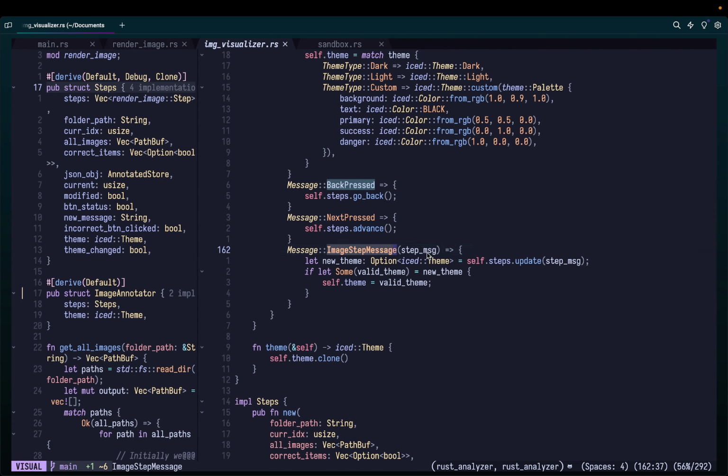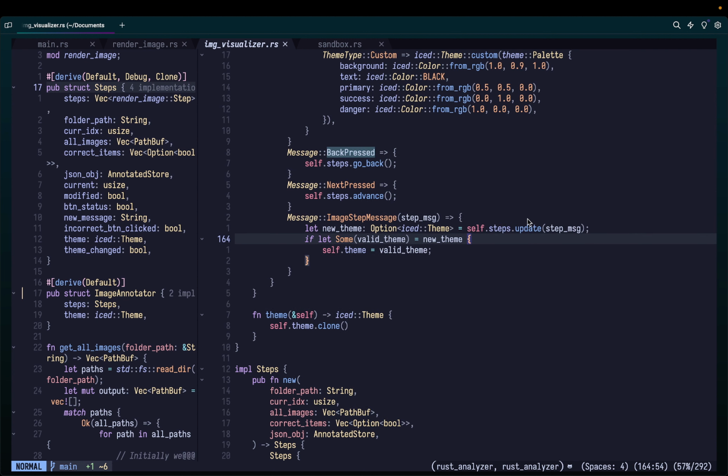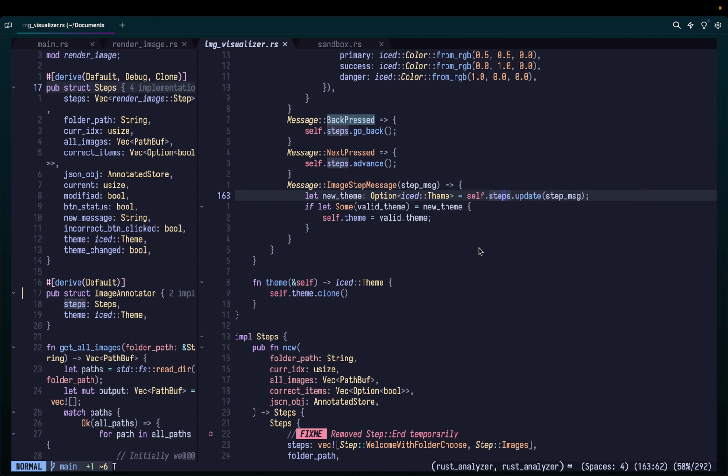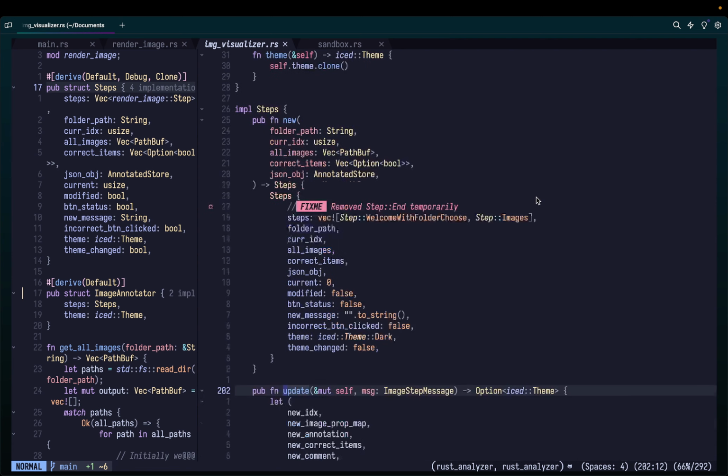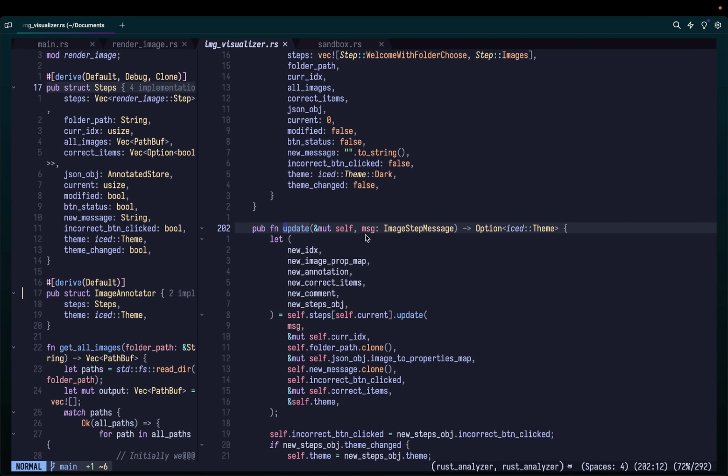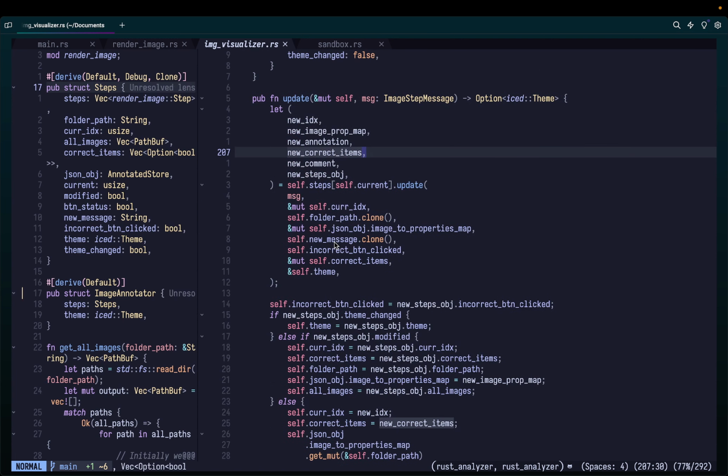Message, image step message, you pass the step message, whatever that is, right? And then you do self or steps dot update. The steps is basically inside this struct; we store another struct that contains the data we want to update. Simple, right? Let new theme equal to, I'll talk about it later, but all it does is steps dot update. It's actually not very easy to read, but we'll go through it again. So you pass the message type, whatever you have passed, right?